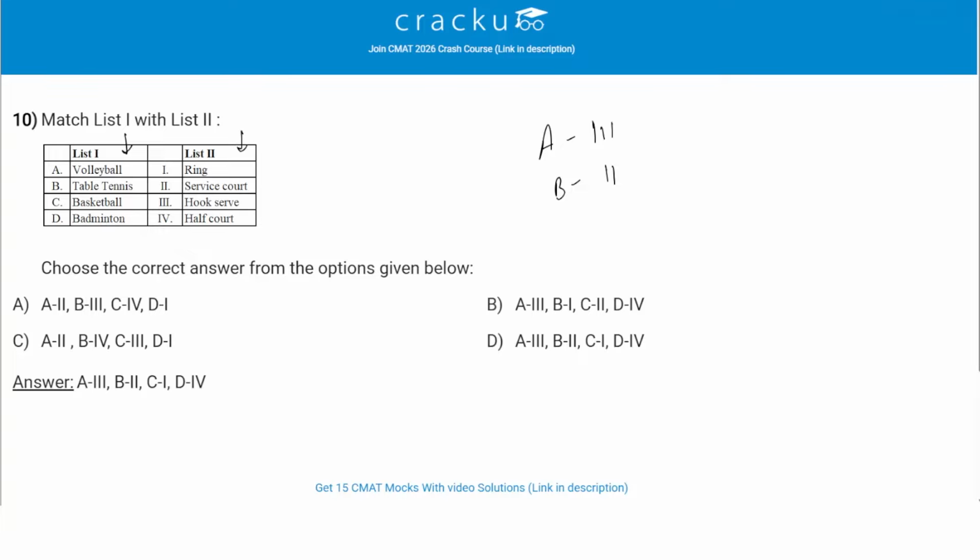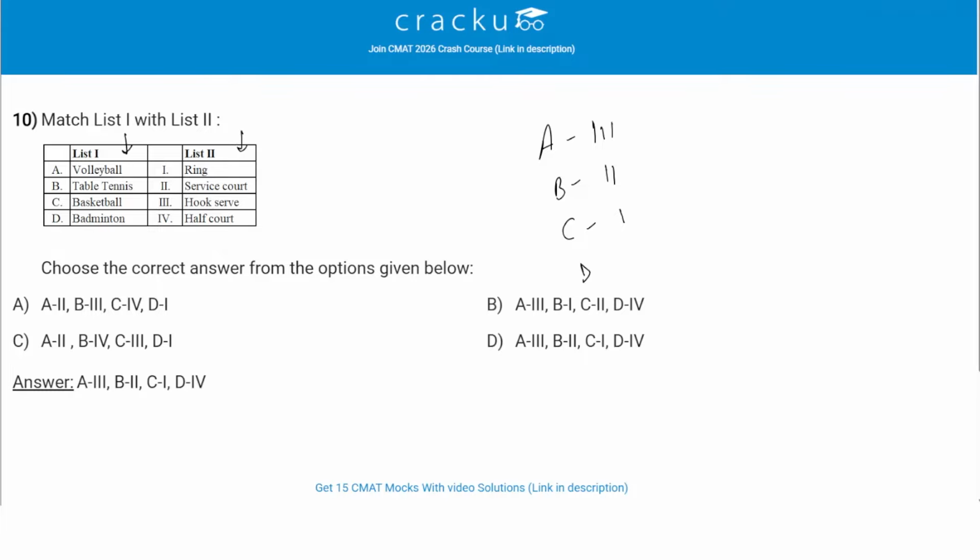Then we have C, which is basketball. The term related to basketball among the 4 entries is ring, which is 1. The ring, basket or hoop is the primary target in basketball, where points are scored by shooting the ball through the elevated metal rim. The entire assembly, including the net, is often referred to as the basket.